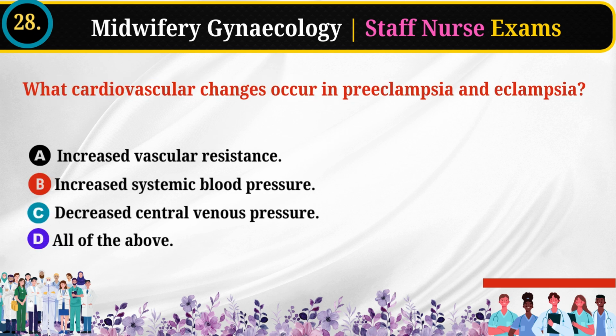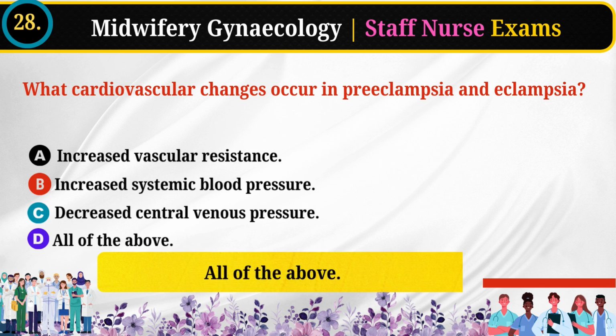28. What cardiovascular changes occur in preeclampsia and eclampsia? Increased vascular resistance. Increased systemic blood pressure. Decreased central venous pressure. All of the above. Answer: all of the above.